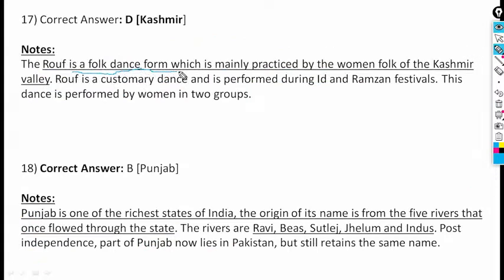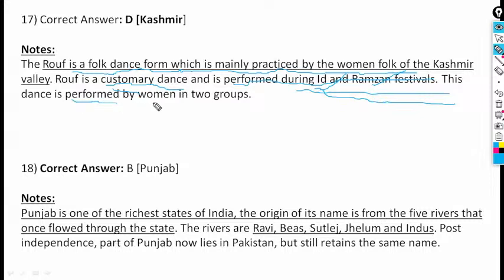Roof is a folk dance mainly practiced by the women folk of the Kashmir Valley, particularly. Roof is a customary dance and is performed during the Eid and Ramzan festivals.